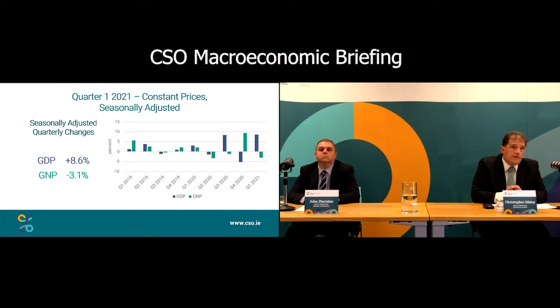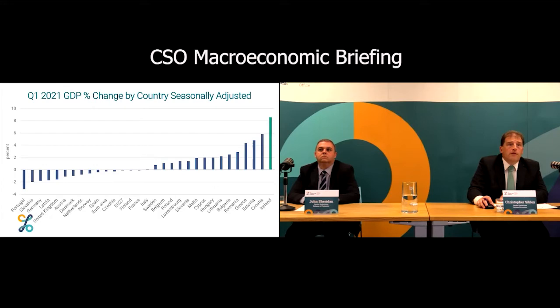Q1 2020 is positive, and Q2 2020 is negative on GDP, with the rebound into Q3 and a fall in Q4 and a positive amount on GDP in Q1. So, of course, that includes the M&E activity as well as the more domestic facing side of the accounts. But I think it's a better time series now, seasonally adjusted for GDP.